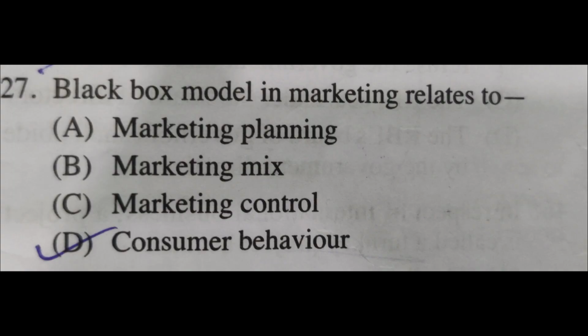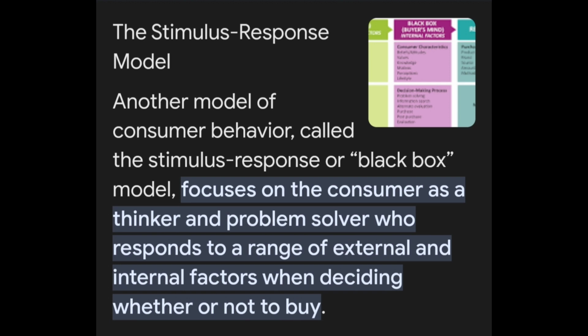So the question is, black box model in marketing relates to option A, marketing planning, option B, marketing mix, option C, marketing control, option D, consumer behavior. The right answer is option D, consumer behavior. It is also called the stimulus response model or black box model. It focuses on the consumer as a thinker and problem solver who responds to a range of external and internal factors when deciding whether or not to buy.